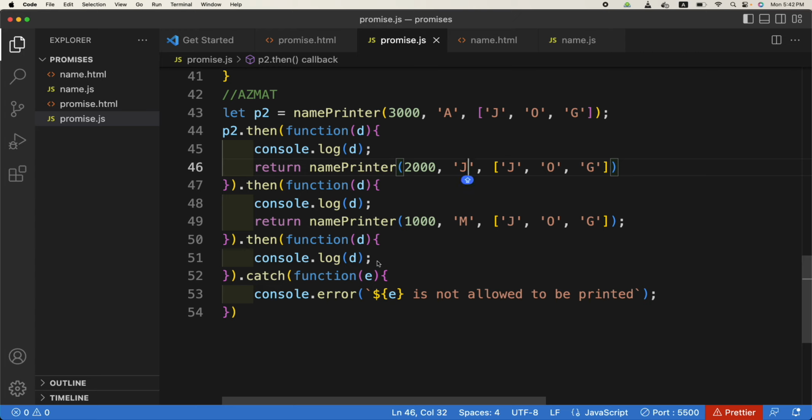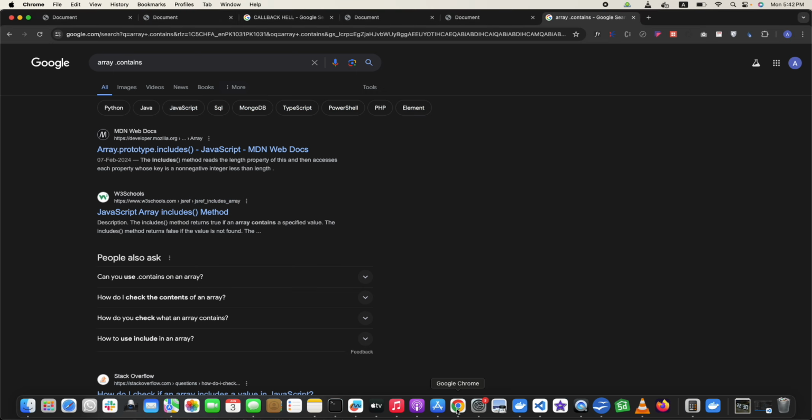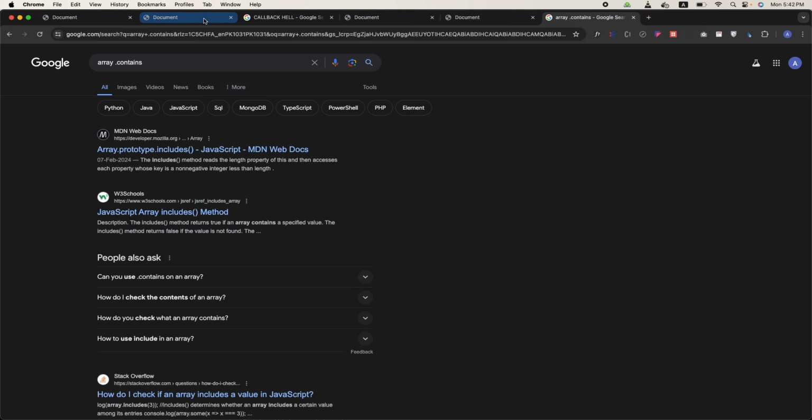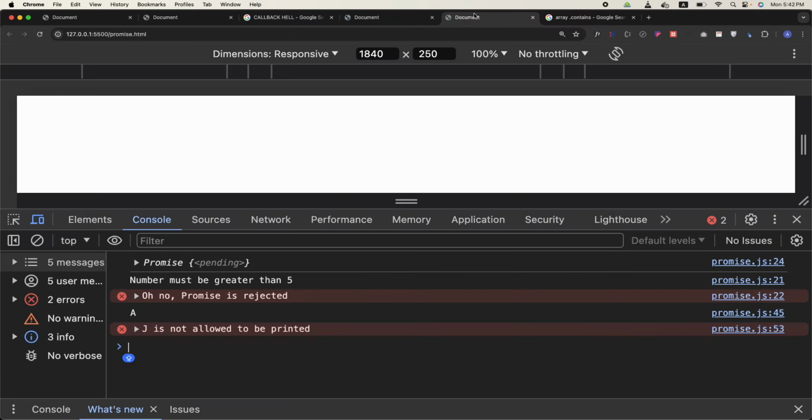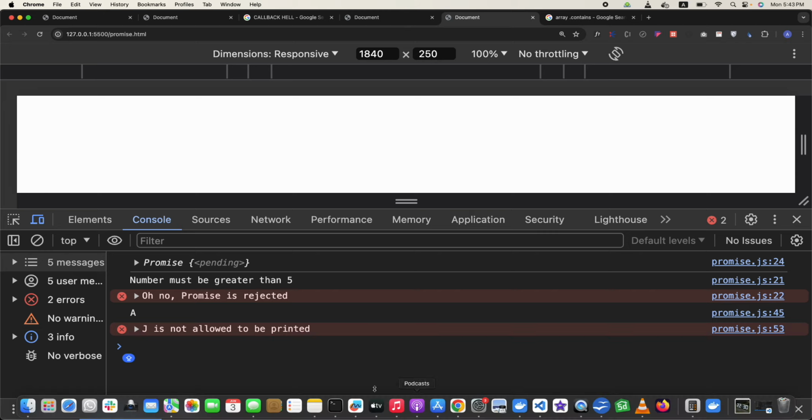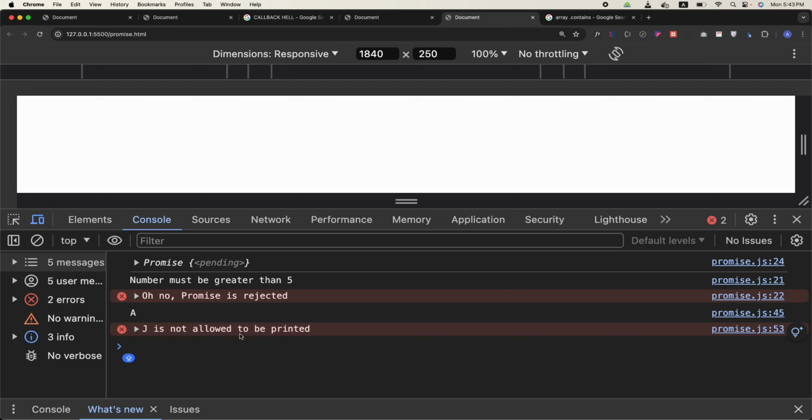Exactly, let us check if everything is fine. It says J is not allowed to be printed.